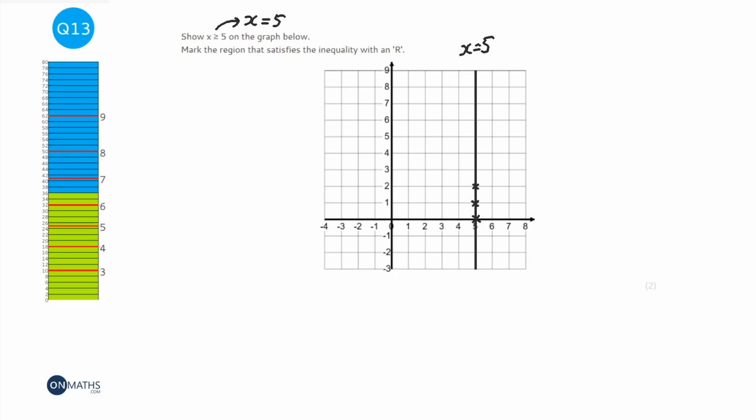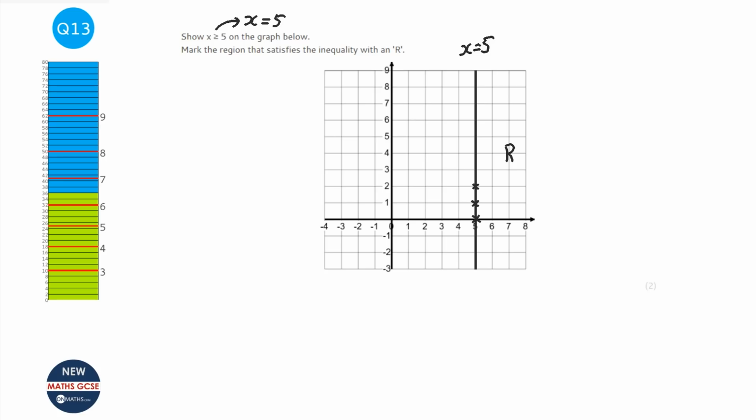Okay, that's the line x equals 5, but it's asked us to mark the region in the inequality with an R, so it's either going to be to the left or the right of this line. Well, it says that x can be anything that's greater than or equal to 5. So x could be 5, 6, 7, 8 on this graph, because obviously it only goes up to 8. So anywhere this side of the line is absolutely fine, so I'm going to mark my R there.